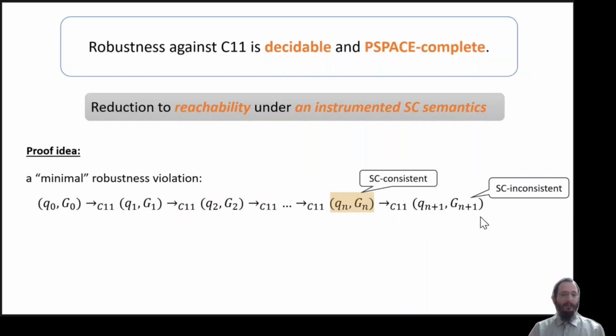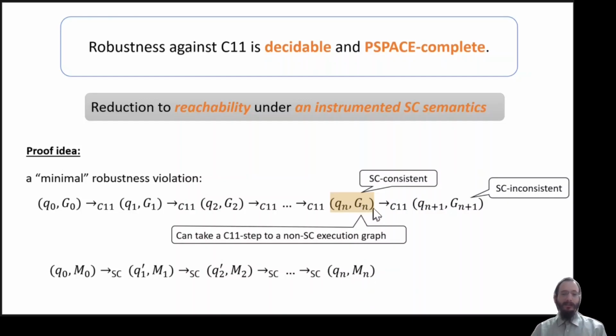And by minimal, we mean that the graph before that is SC consistent. And since this graph is SC consistent, this means that we have an execution of the SC machine that can reach the same program state. Not necessarily by taking the same order of steps, but nonetheless achieve the same program state with the memory of the sequential consistency machine.